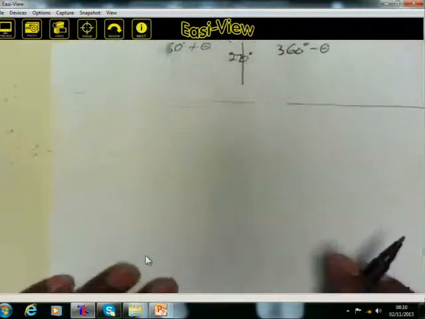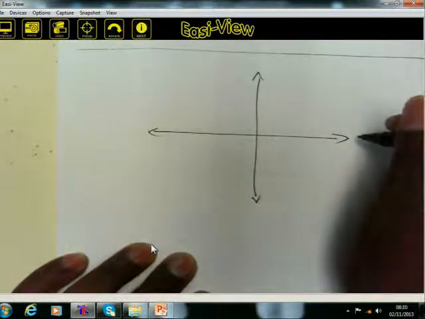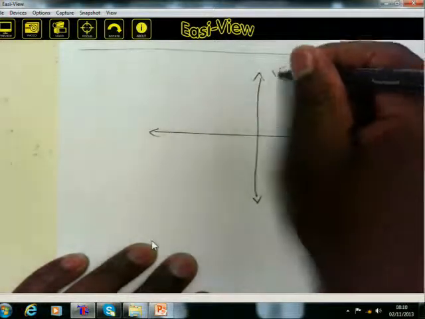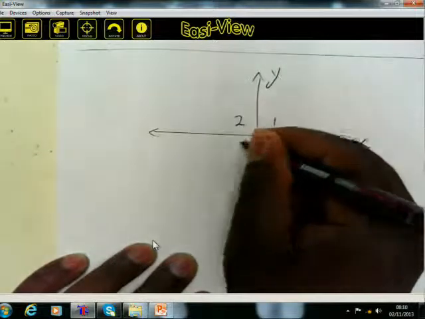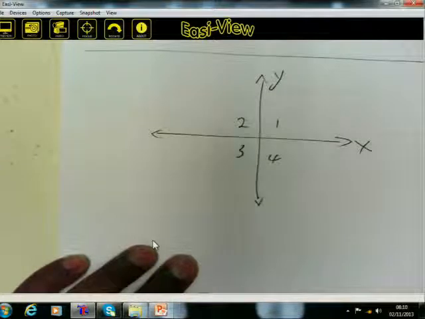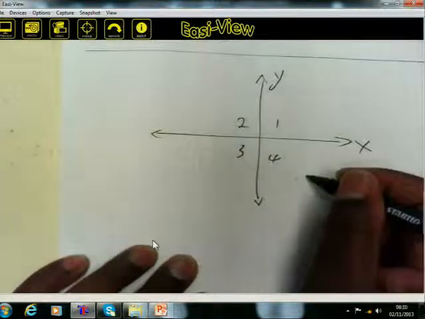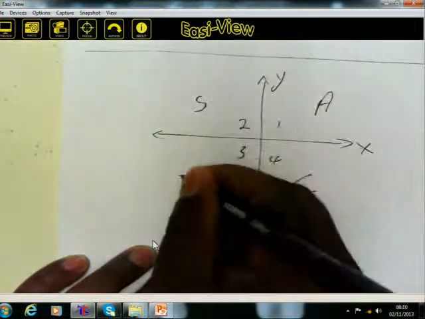Check. The Cartesian plane, the horizontal axis, the x-axis, and the vertical one, the y-axis. We've got the first quadrant, the second, the third, and the fourth quadrant. Like I said earlier, a Cartesian plane is divided into 4 quadrants. So according to the CAST diagram, this is how the CAST diagram looks.